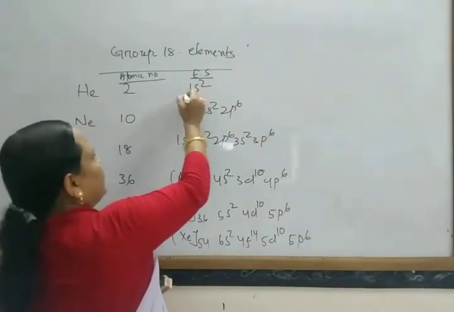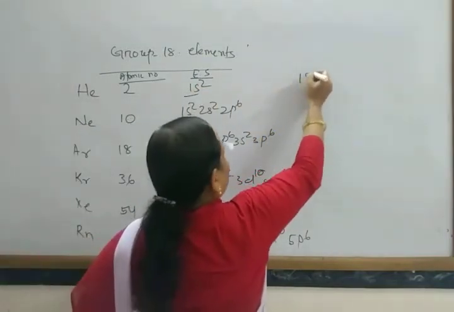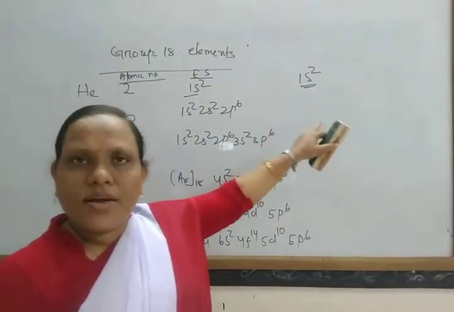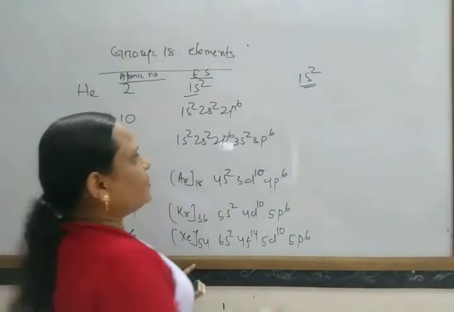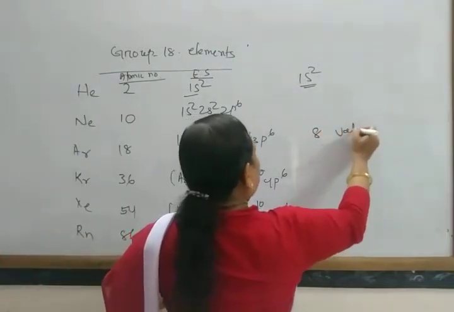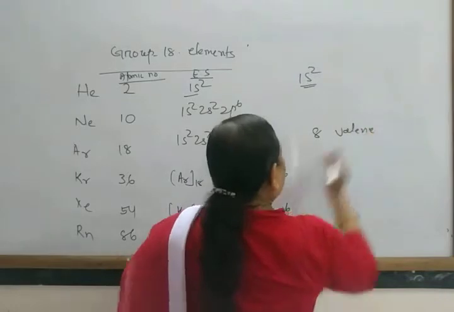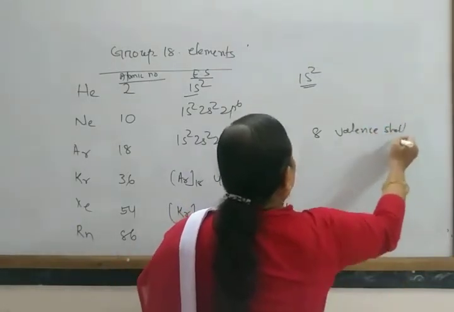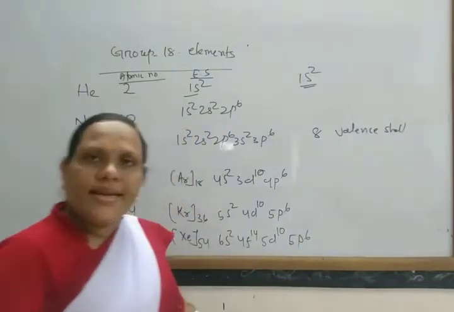Except helium, which has completed its duplet, all have 8 electrons in their valency shell. So they have completed their octet.